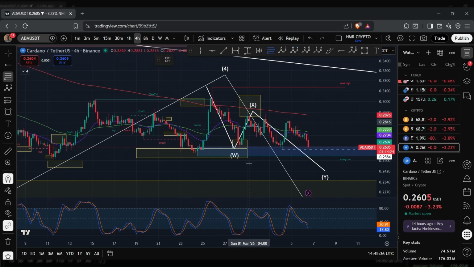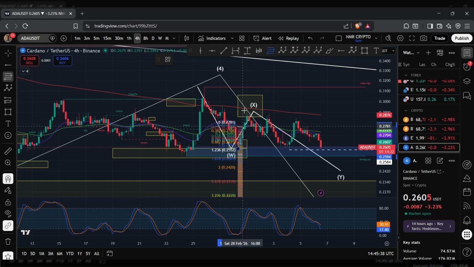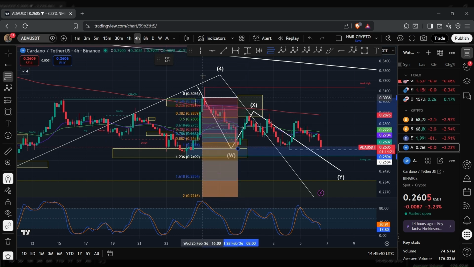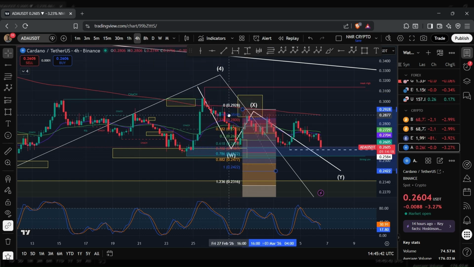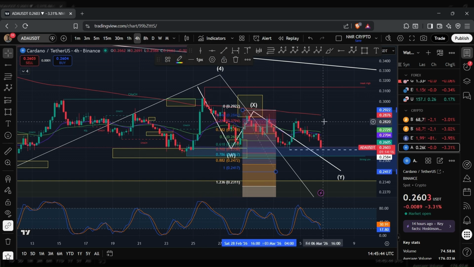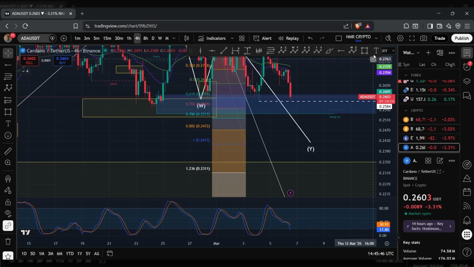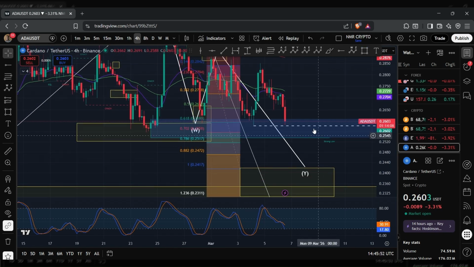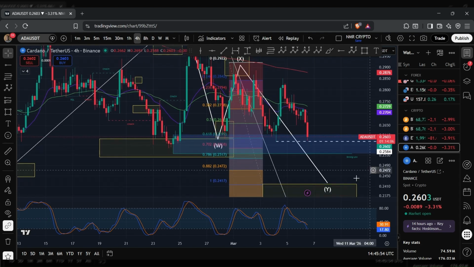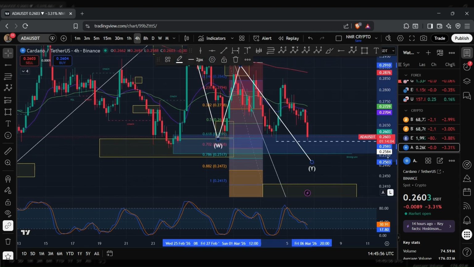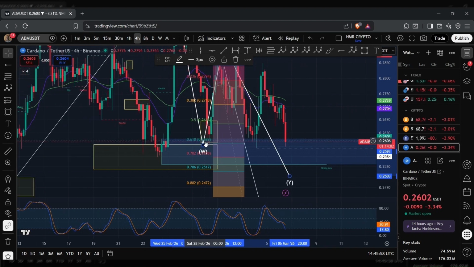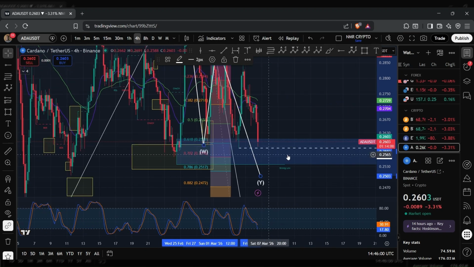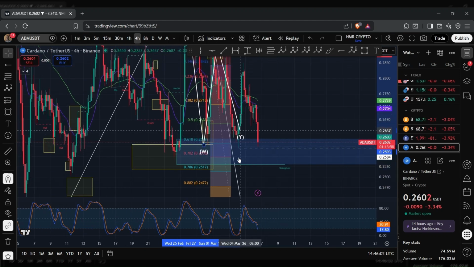So if I use the Fib tool and bring this to 29.22 cents, what you can see is ADA has the potential to reach anywhere between 23.11 cents to 24.17 cents. Now, we did meet the minimum requirement for the Y wave, which is the 61.8% retracement level, and that level sits at around 26 cents. And so it is possible that we could have bottomed out and we see a reversal to the upside.